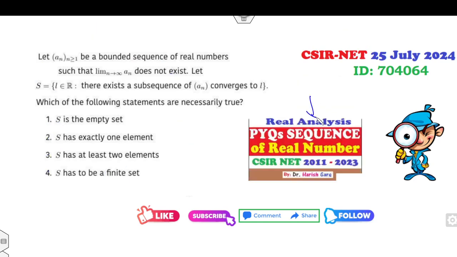Again, as I mentioned, you must watch my this sequence so that you can try to understand how you can attempt the question. The most important thing is how you can attempt the question. That's why I'm asking you. Your reaction will change from oof to wow once you are watching my this PYQ series.